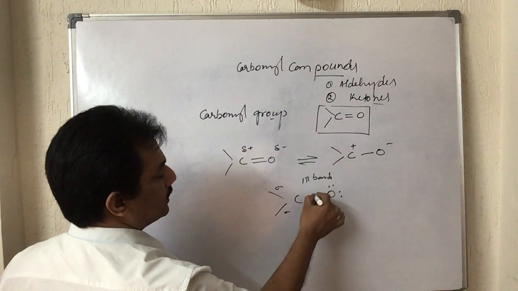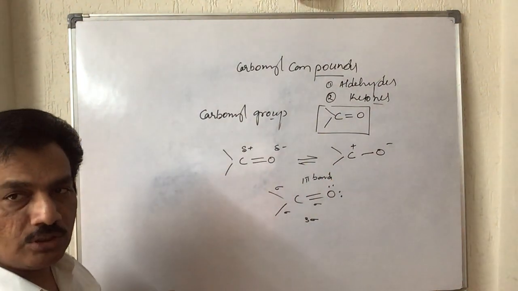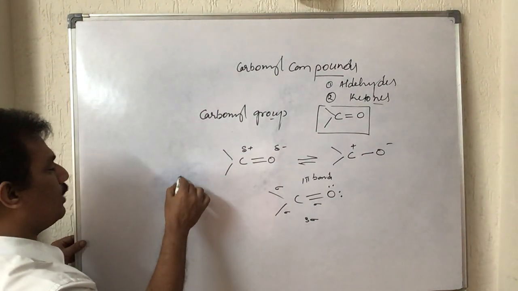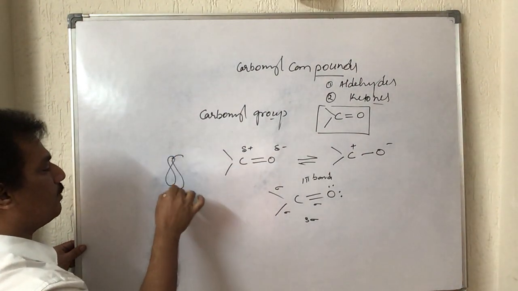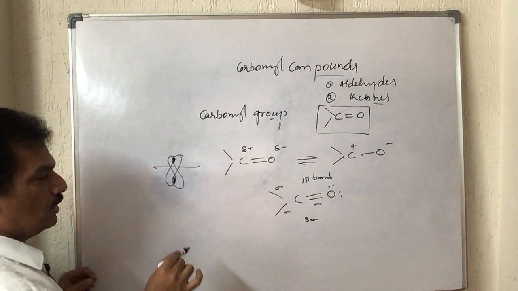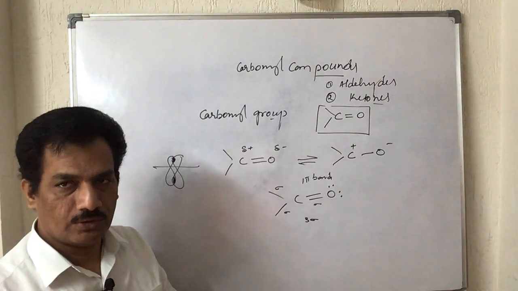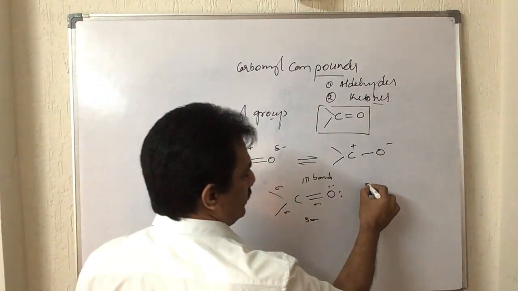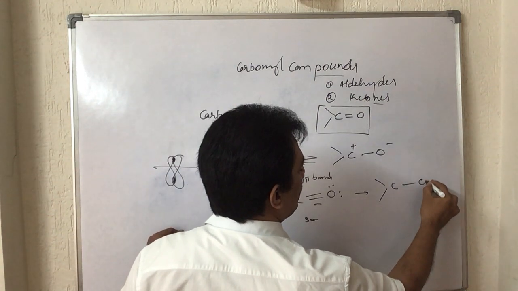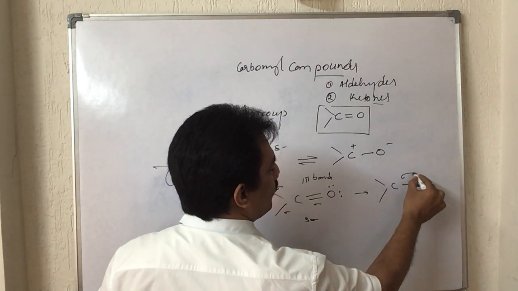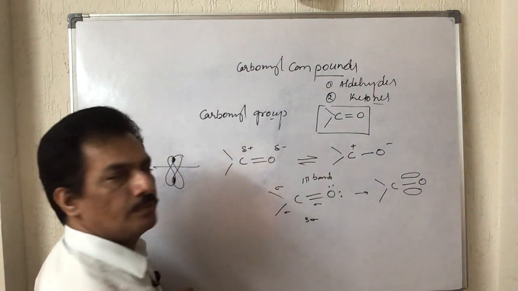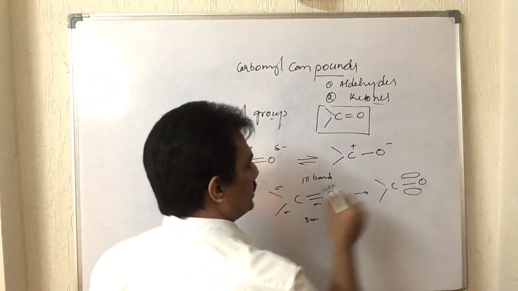Pi bond is formed by sidewise overlapping of the p orbitals like this. That means the pi bond has two half lobes. In this carbonyl group, when carbon and oxygen are bonded like this, one pi lobe is above and the other pi lobe is below. So in such a manner the structure exists.